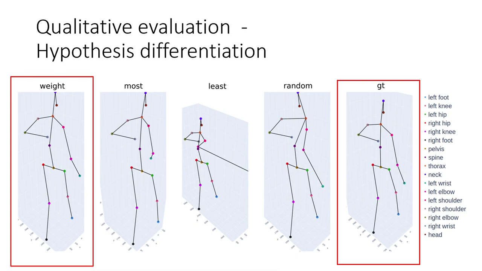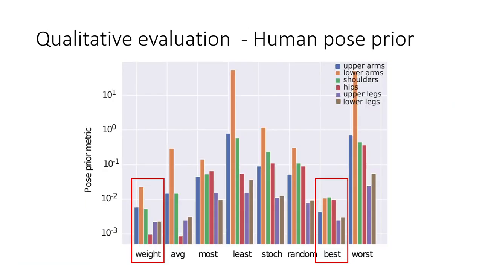In the qualitative evaluation, we showed that our model differentiates between the pose hypotheses, namely the most and least probable one, with respect to the given scores, and compare them to the weighted hypothesis. The difference can be seen even better with respect to the human pose prior metric, which measures the consistency of the body length ratios over time for a single person. Our weighted hypotheses are even more consistent than the objectively best hypothesis.